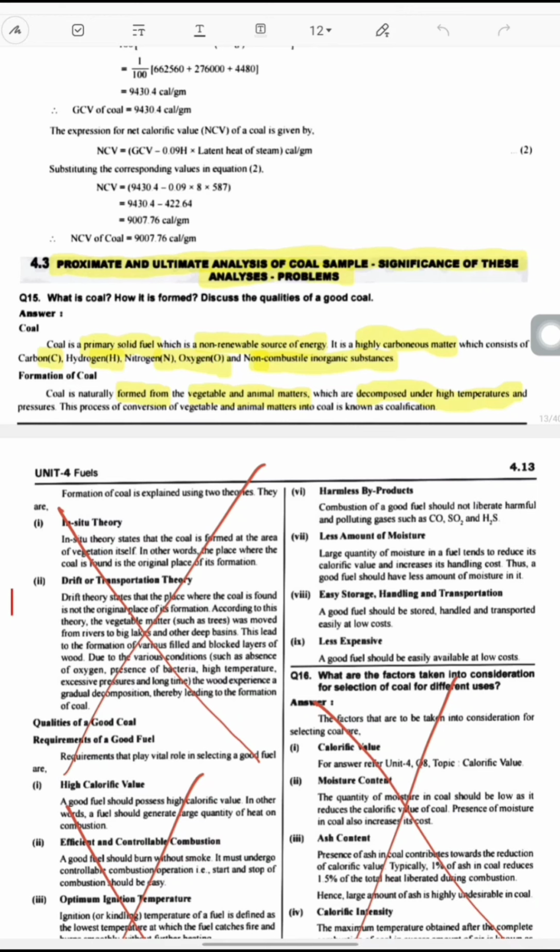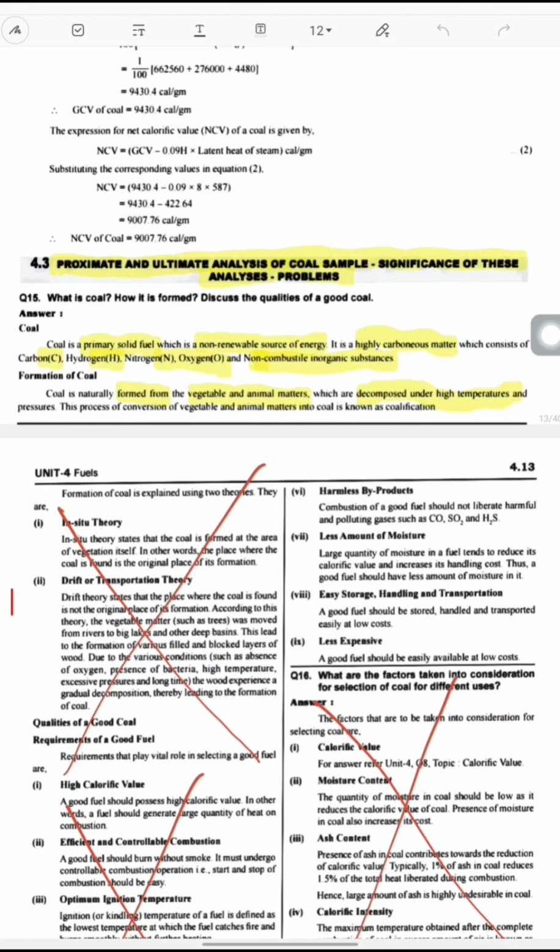Formation of coal. Coal is naturally formed from vegetable and animal matter which is decomposed under high temperature and pressure. This process of conversion of vegetable and animal matter into coal is known as coalification. That means all the vegetable and animal matter, the dead bodies of animals.